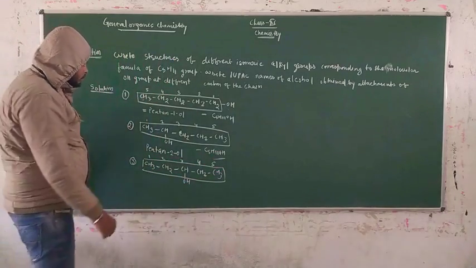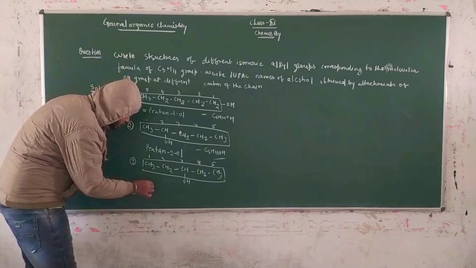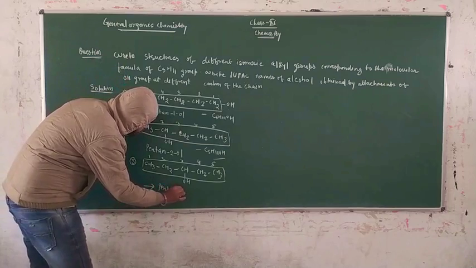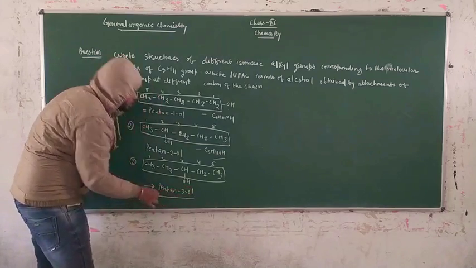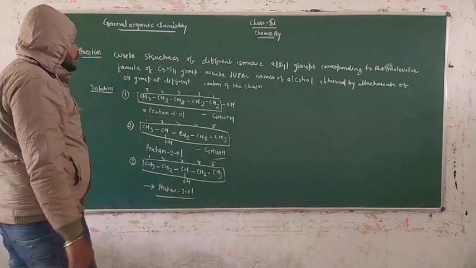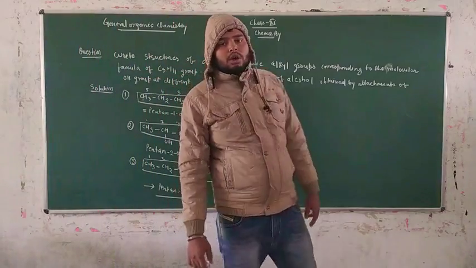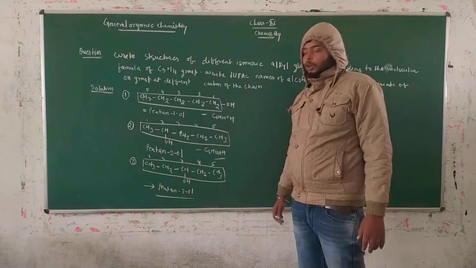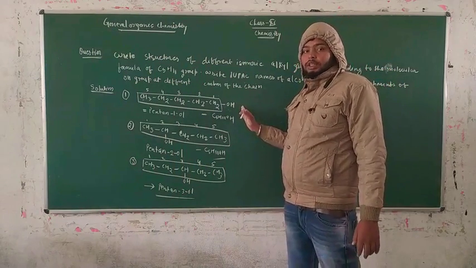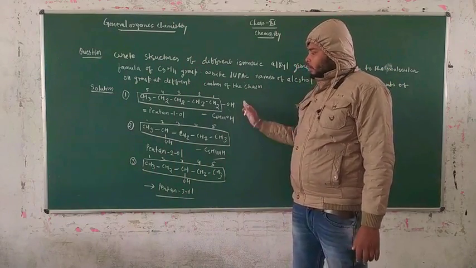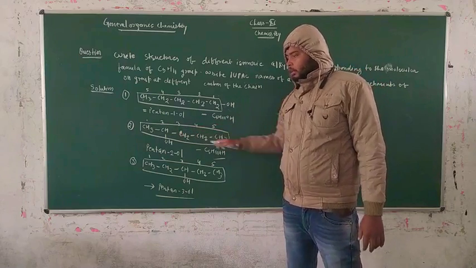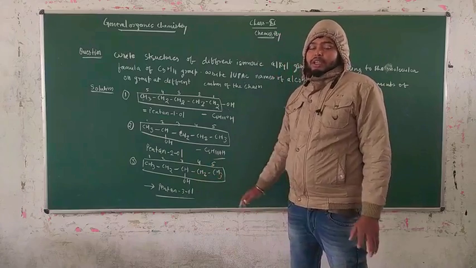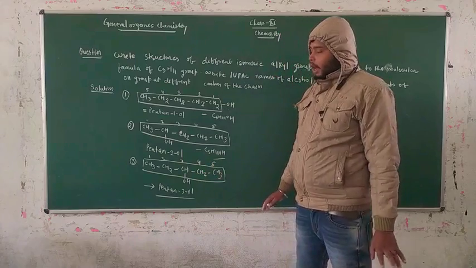That means our name is written like this: pentan-3-ol. That means the concept is that we change the position of this hydroxy, the functional group of alcohol, on the first carbon of the chain, the second carbon of this parent chain, and the third one is the third carbon of the parent chain of 5 carbon atoms.